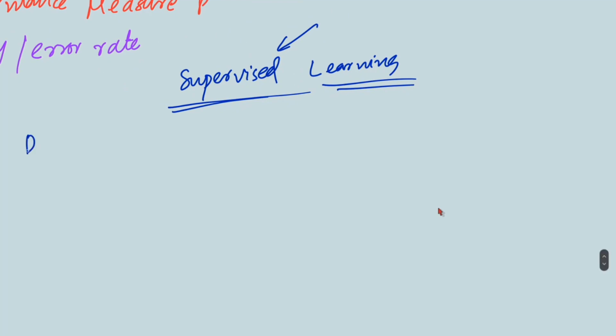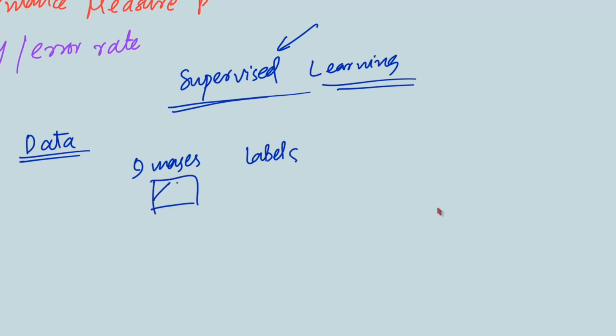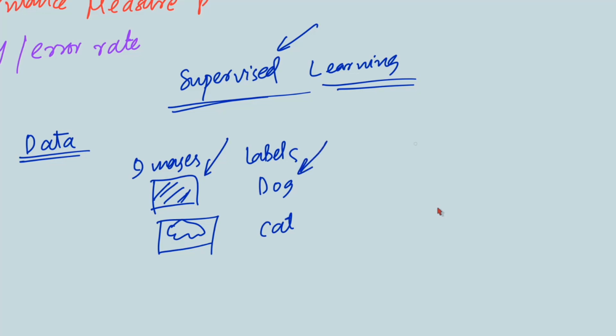Similarly in learning, as I talked about, I just had a conversation with you about data. What is data? Data has two things. Now, if you see cats and dogs, I have data as images. With the image, I have labels as well. For example, I had an image like this. Some image was there, and it was labeled it's a dog. There was another image, and it was labeled it is a cat. So there are two things to each data point. It has a set of features, then a label. Okay. So if I talk about handwritten digits, if I wrote something like this, one, it is an image, for example. It is labeled as one. There is a label written on it as well.